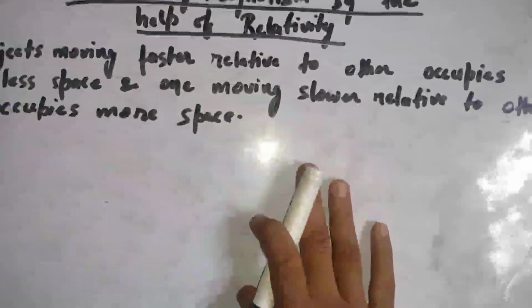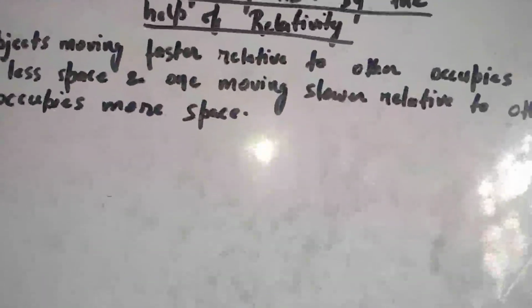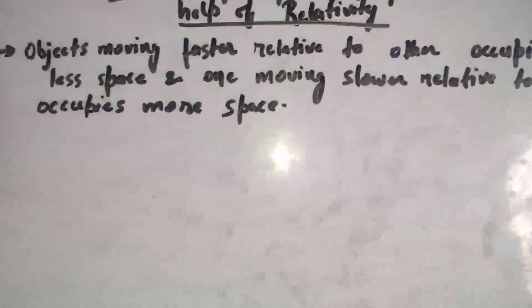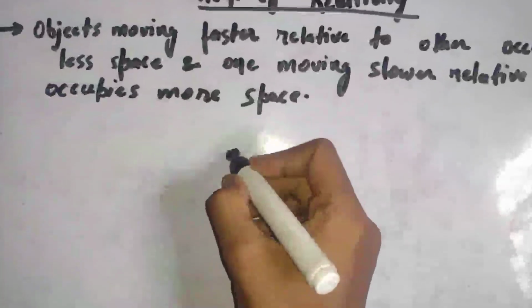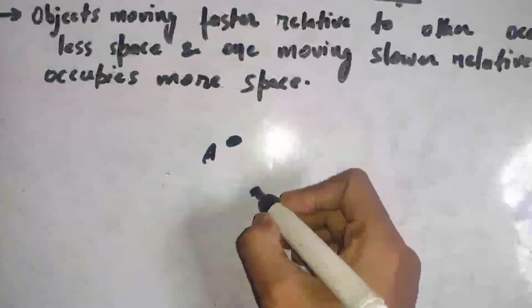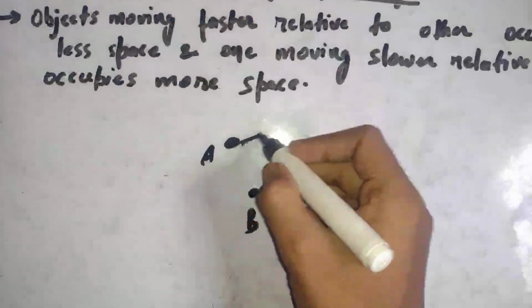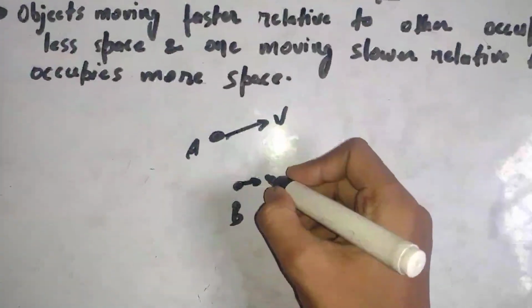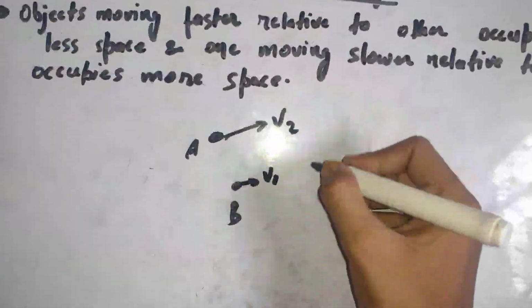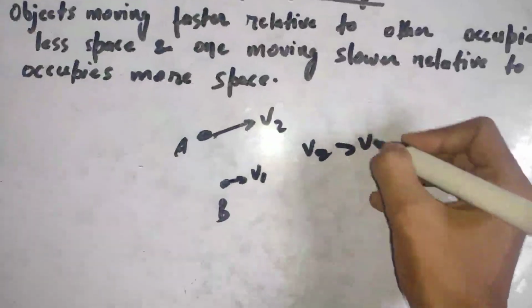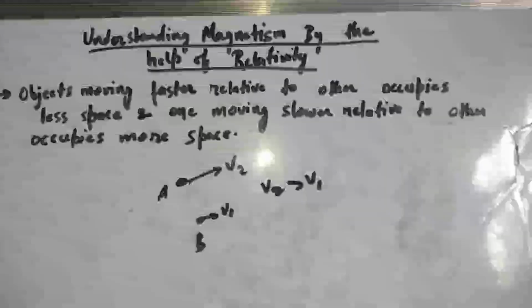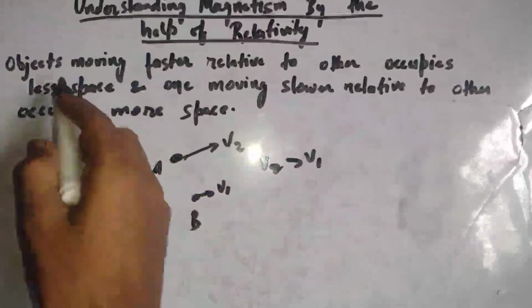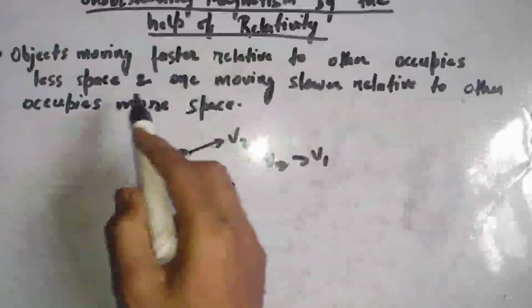Special relativity, or rather general relativity, says that an object moving faster relative to another, for example, let's say there are two objects A and B, where A is moving with velocity v2 and B with velocity v1. If v2 is greater than v1, then we'll say that A is moving faster with respect to B, and an object moving faster relative to the other occupies less space.